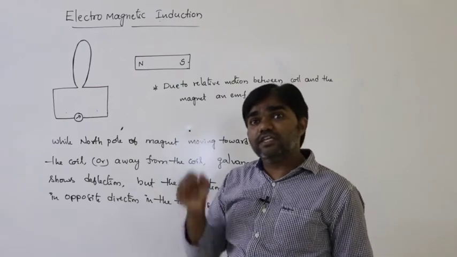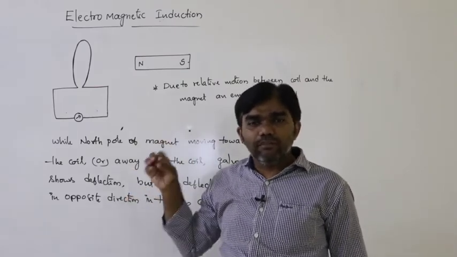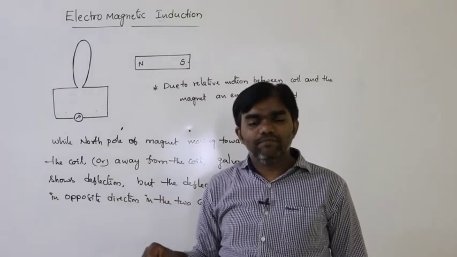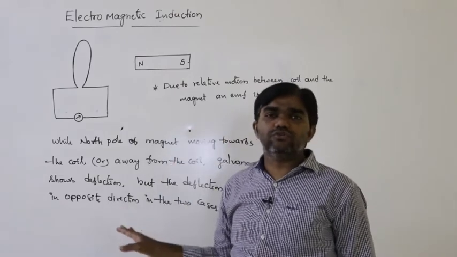Whenever the magnet is in motion, only then is EMF induced. If the magnet is at rest, EMF is not induced.